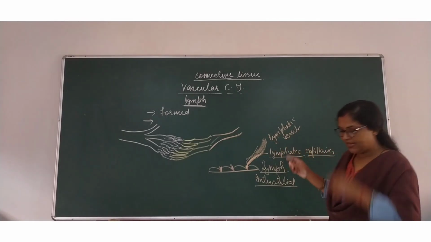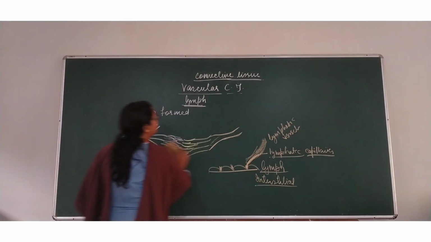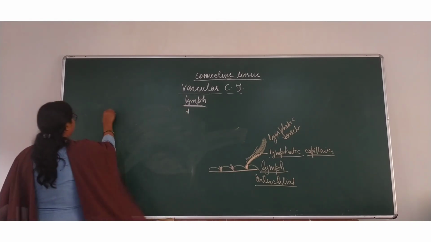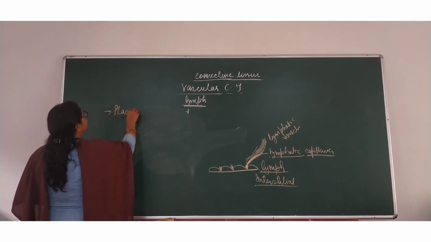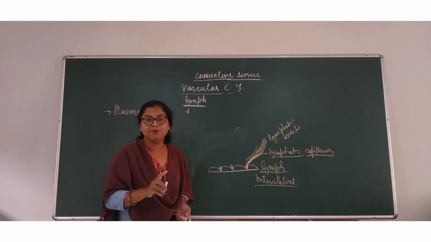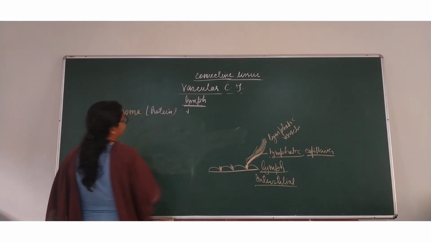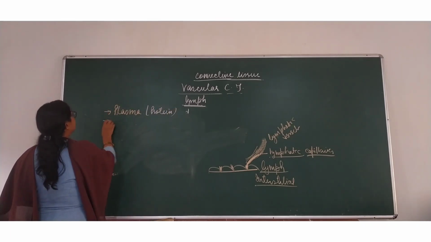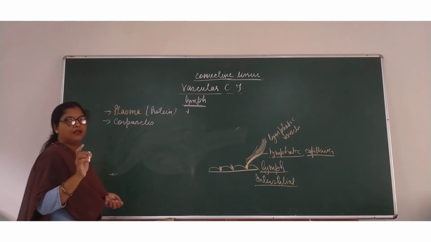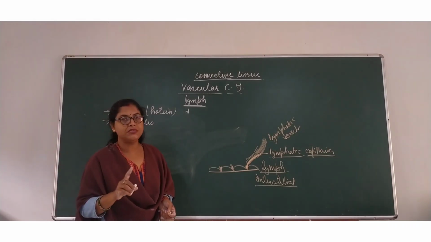Before going through this, let us know about the composition of the lymph. First we will know what the compositions of the lymph are. So let me tell you, the composition of the lymph is exactly what? Plasma. Plasma is found here, but in this plasma, protein is not found. What is not found? Protein is not found. At the same time, it does not have corpuscles. Corpuscles, which I made you understand in blood, are of three types: RBC, WBC and platelets.